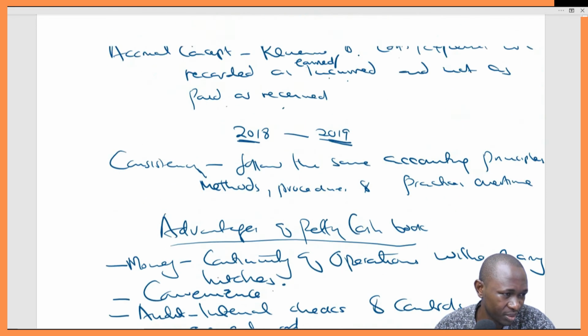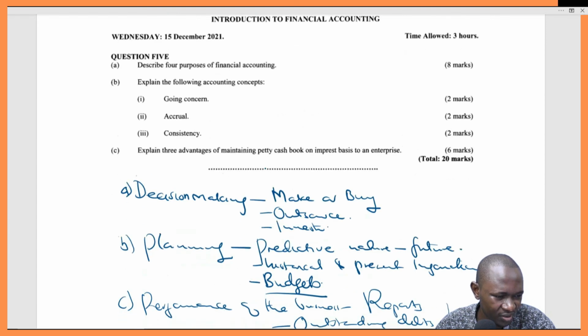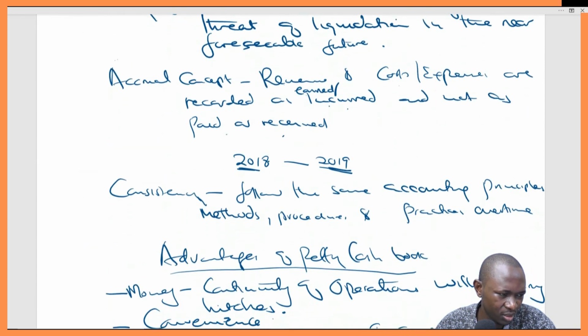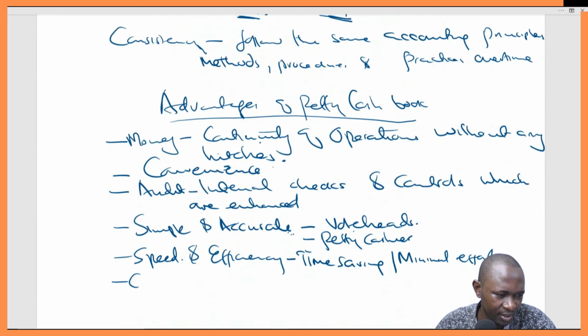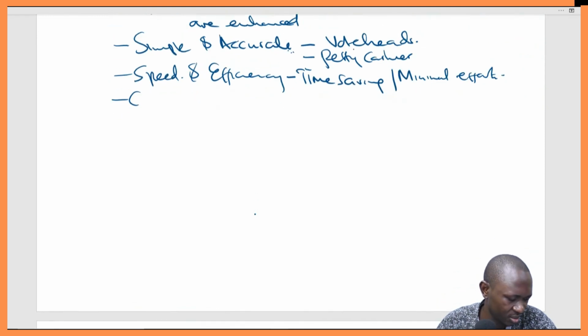Just pick any 3 points that will help answer that question well: explain 3 advantages of maintaining a petty cash book on imprest basis. So you can simply talk of availability of money all the time. Then, of course, that one will bring in convenience and continuity of operation. Then internal checks and accuracy levels, speed and efficiency, all those will apply.